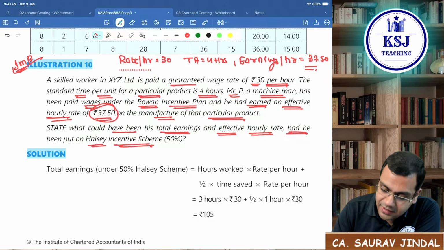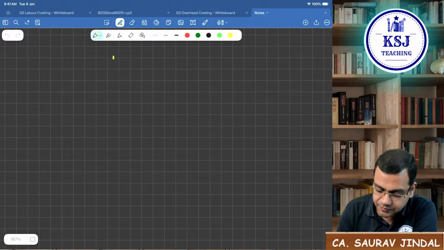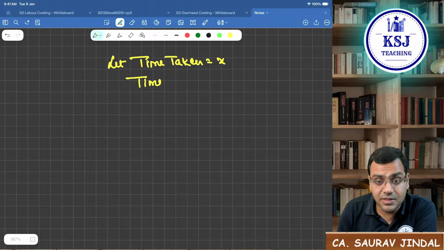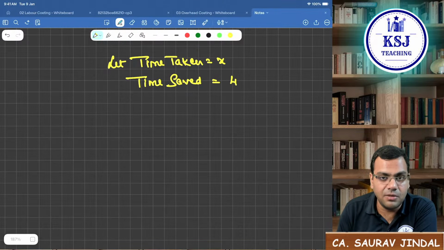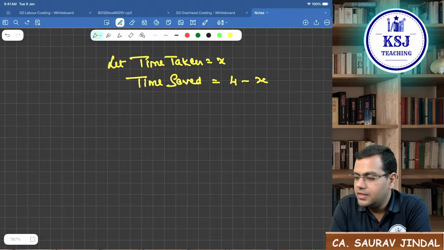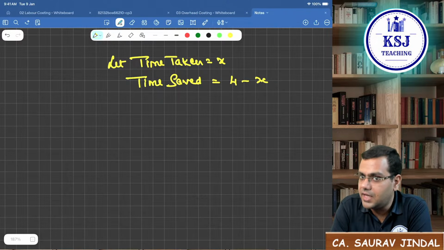So let time taken be X. Time saved will be time allowed minus time taken. That is 4 minus X.